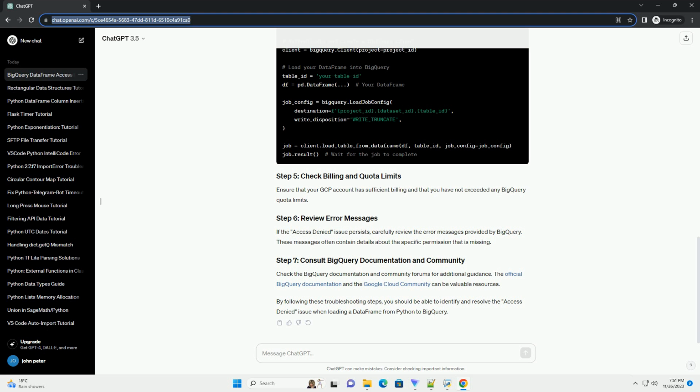By following these troubleshooting steps, you should be able to identify and resolve the access denied issue when loading a data frame from Python to BigQuery.